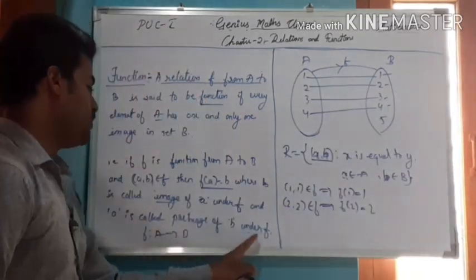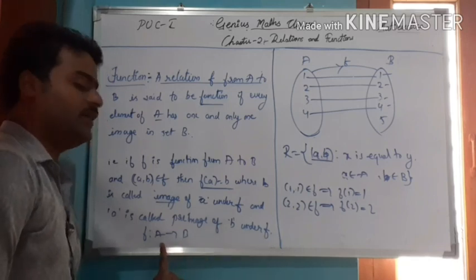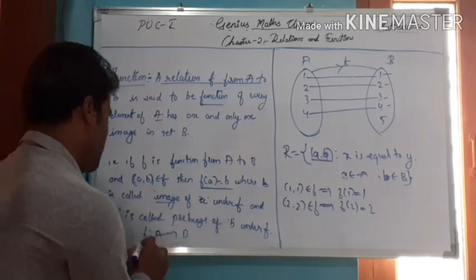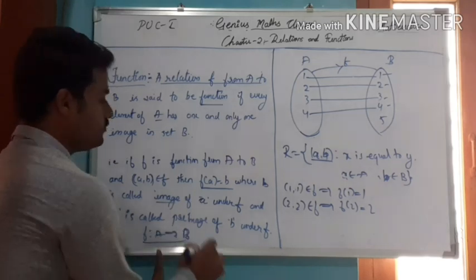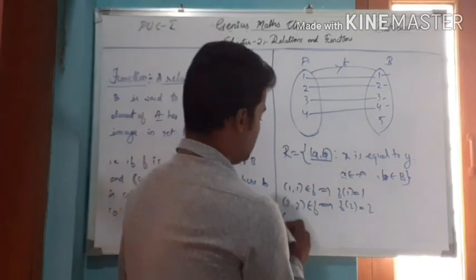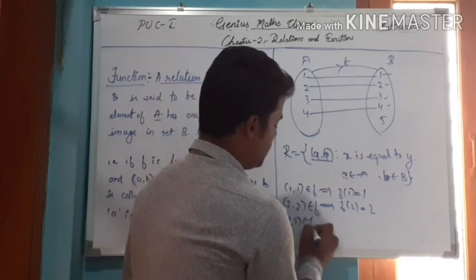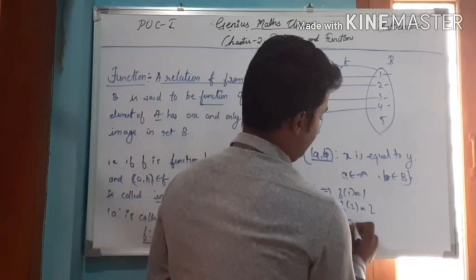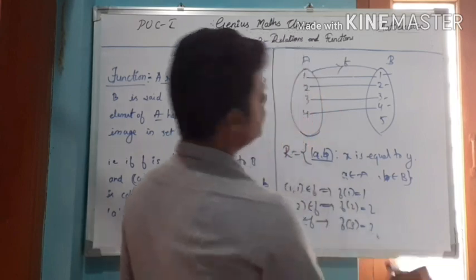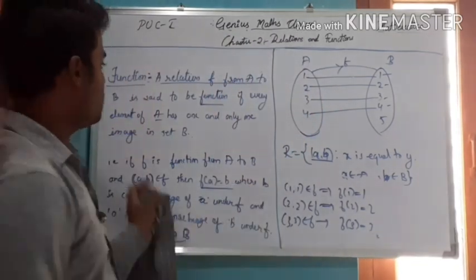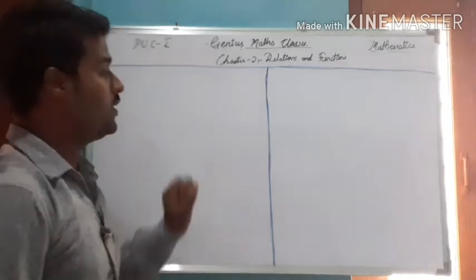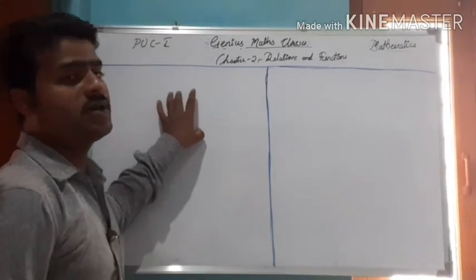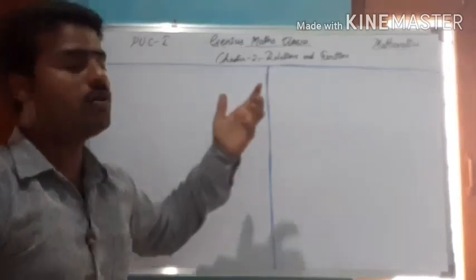So the preimage of b under f, we can denote it like this: f from A to B. So here I can write, (3, 3) belongs to f, that implies f of 3 equals 3. So this is the function definition. Okay, I am going to discuss which relations are functions and which relations are not functions.